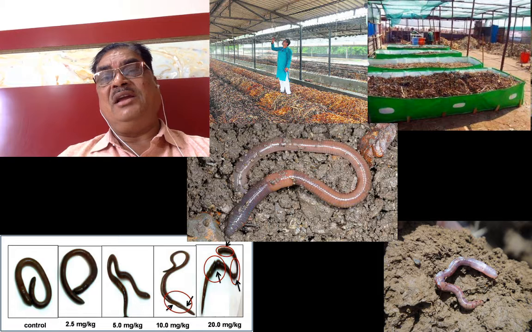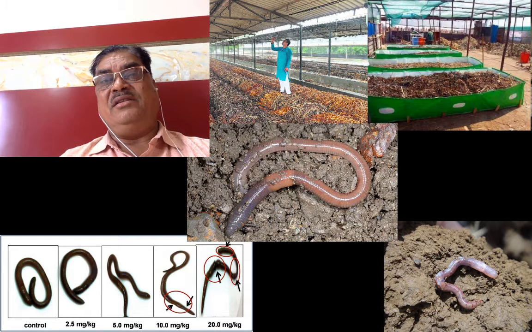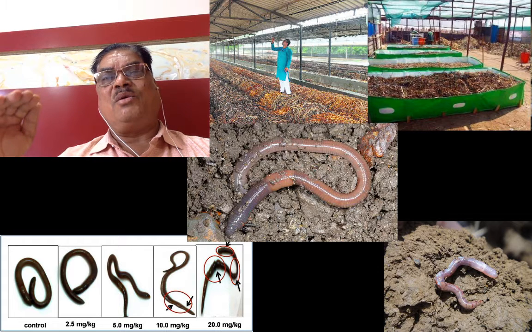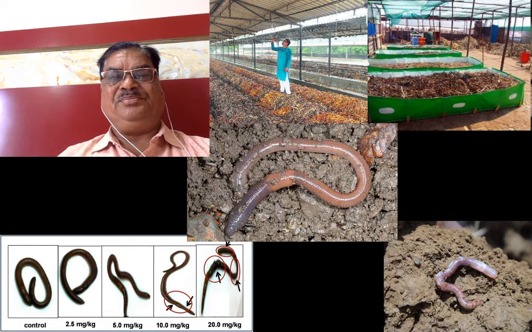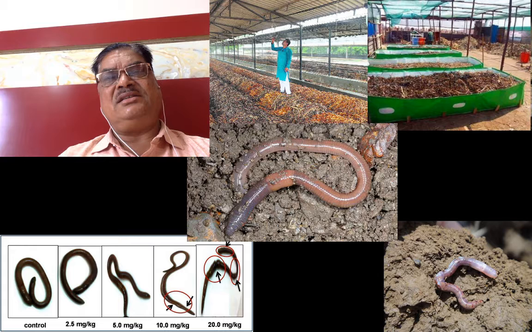The organism is not releasing its cast in between at the time of burrowing. They are releasing cast on the surface. So slowly the cast goes on accumulating on the surface, so it is very useful for collecting that cast also. In a simple way we can collect that cast, store it, and use it for fruit plantation or vegetable plantation, or especially for the nursery. Most of the nursery people prefer to use vermicompost or vermicast along with coconut powder.